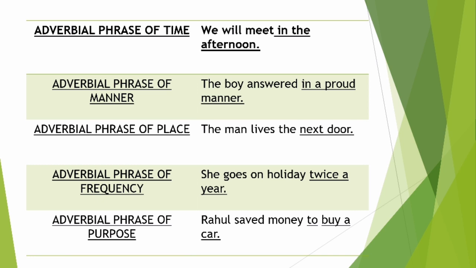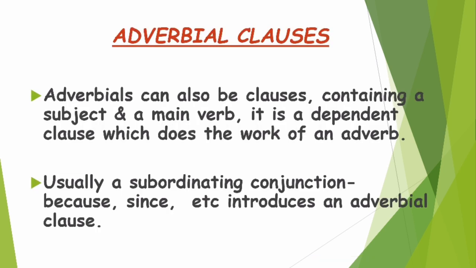Next, it should be a phrase, group of words, right? Next, it should either tell us time, manner, place, frequency or purpose of the action which is done, right? Then it would be an adverbial phrase depending on the type of usage. Got it? I hope it is clear to you all. Now let's move to our next topic, adverbial clauses.